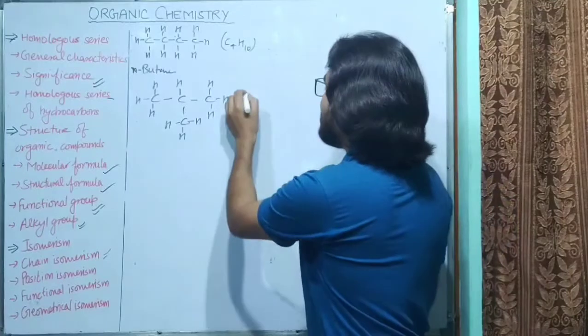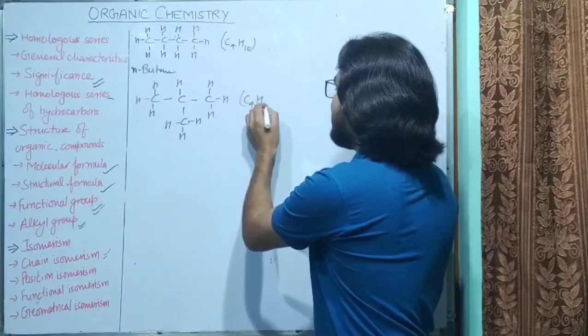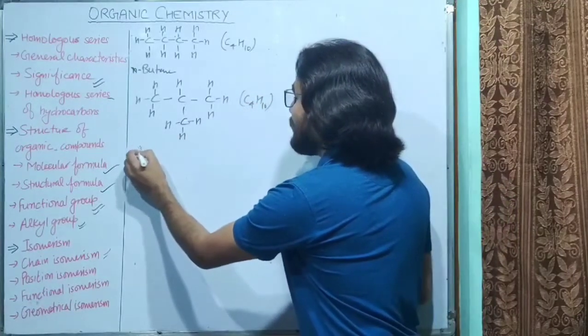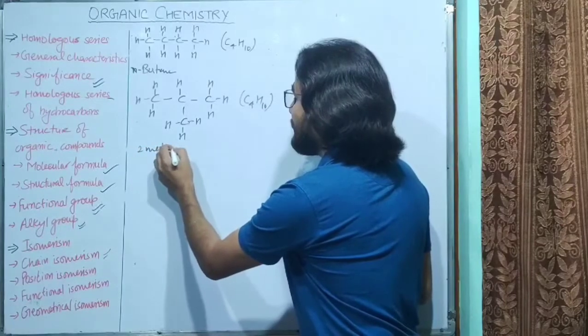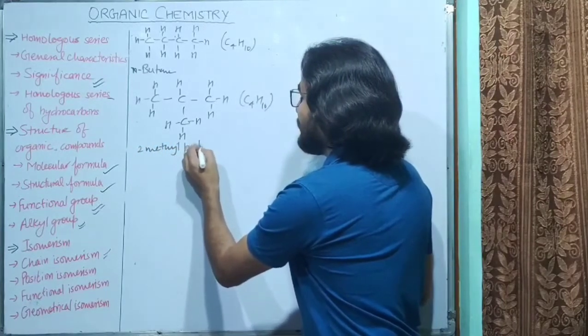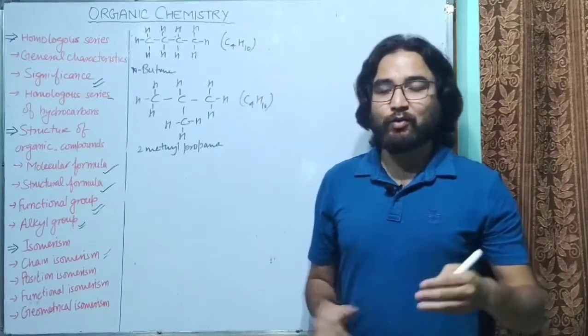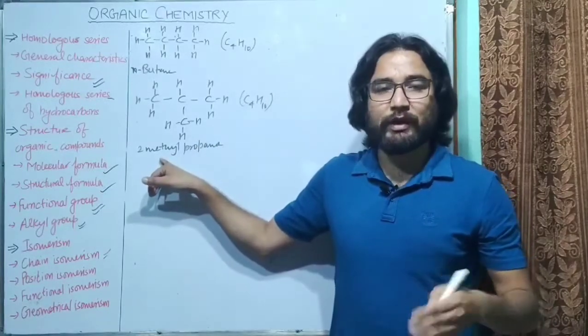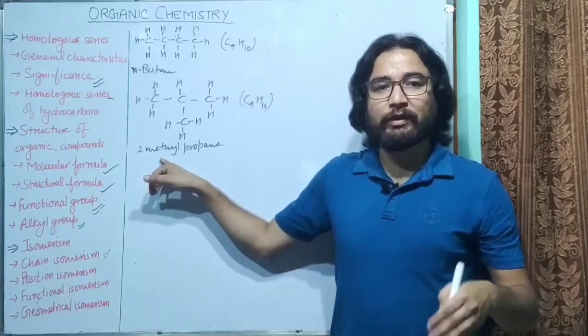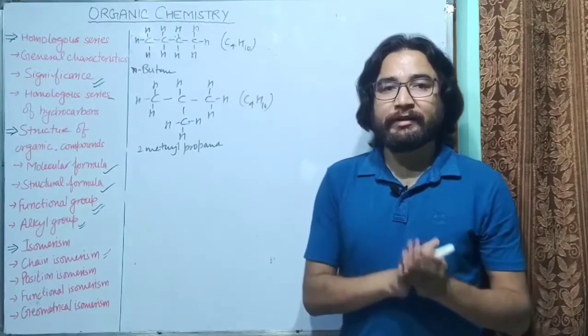Again, the formula is C4H10, and its name is 2-methylpropane. We will be talking about nomenclature in the next lecture: how do we write the names, and how do we know the names of these compounds?